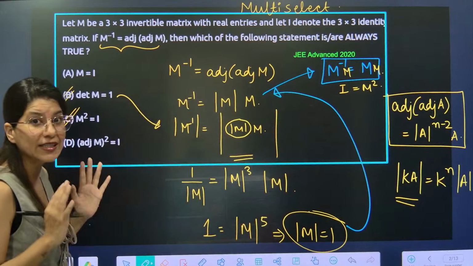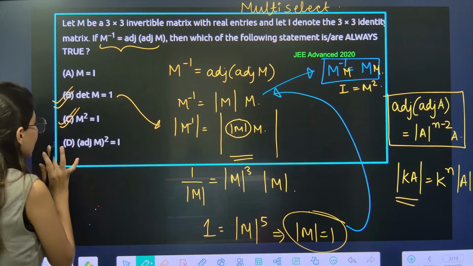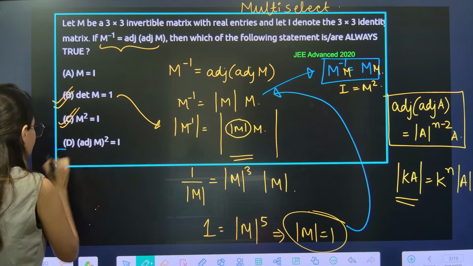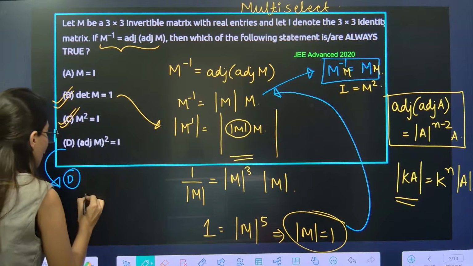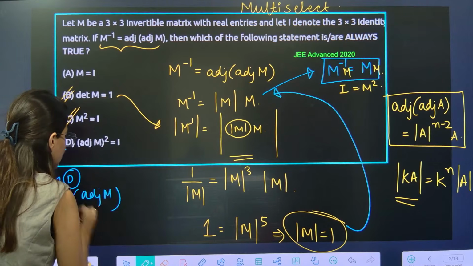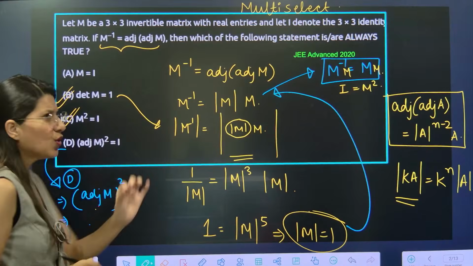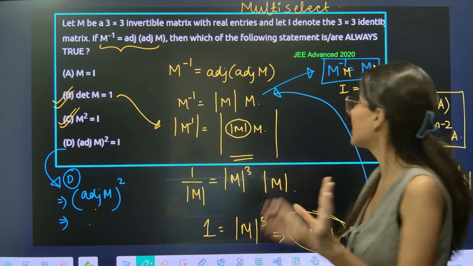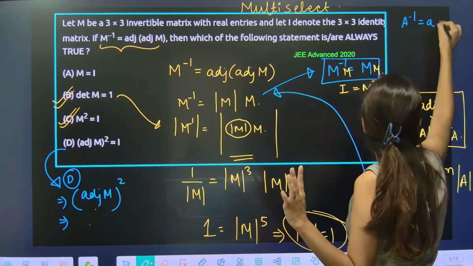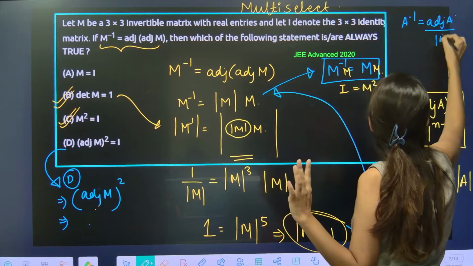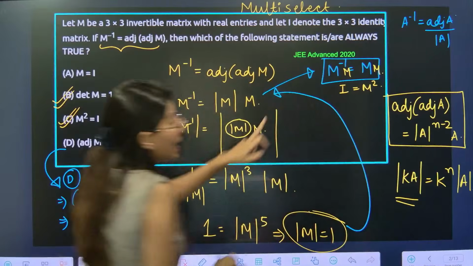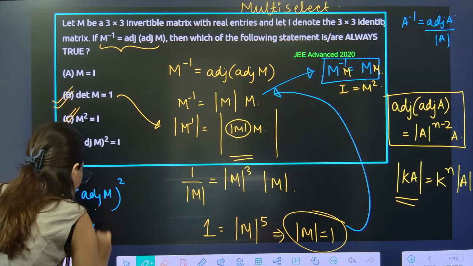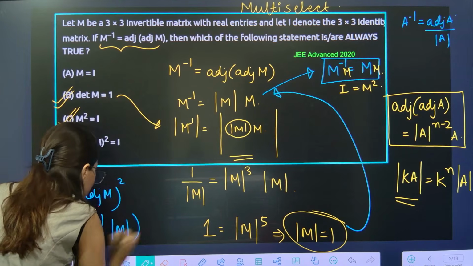Now option D. Let's talk about option D now. We need to check actually. Adjoint M whole square is equal to I. Okay, so let's check option number D. Adjoint M whole square. The only formula of adjoint A we know is from inverse. Do you remember A inverse is equal to adjoint A upon determinant A? What does that mean? Adjoint M from that formula will be M inverse into determinant M. So M inverse into determinant M whole square.